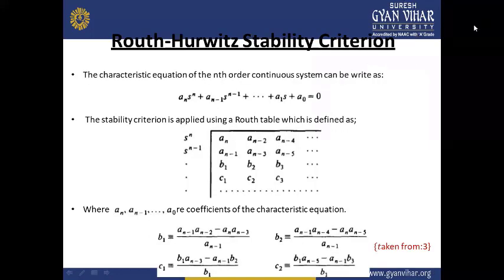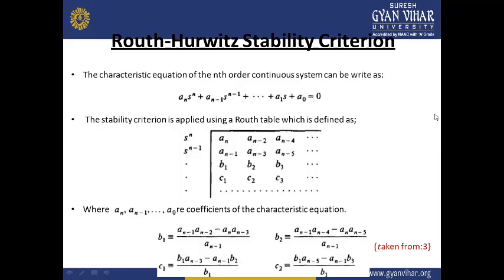Now there is one method called the Routh-Hurwitz stability criteria to identify the system's response, whether the system will behave in a stable region or in the unstable region. So let's discuss this Routh-Hurwitz stability criteria. The characteristic equation of the nth order continuous system can be written as an s to the power n plus an minus 1 s to the power n minus 1 and so on till a1 s plus a0 equal to 0.